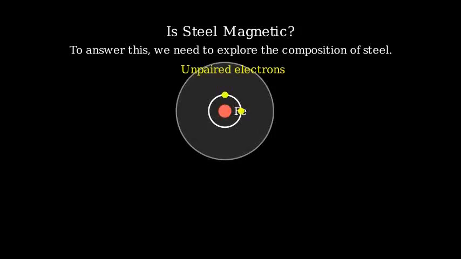Is steel magnetic? To understand this question, we need to explore the composition of steel. Steel is primarily composed of iron, and iron is magnetic. This is because iron has unpaired electrons in its atomic structure. When these unpaired electrons align, they create a magnetic field. Atoms of carbon, which are very small, can fit into the gaps of iron's crystalline structure.